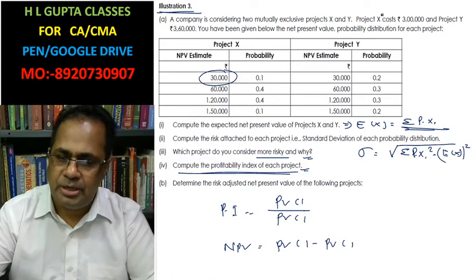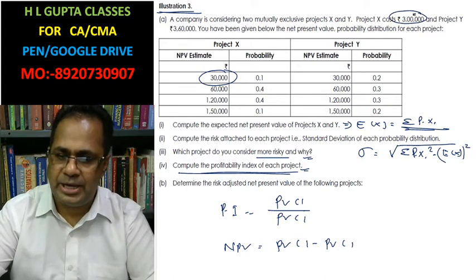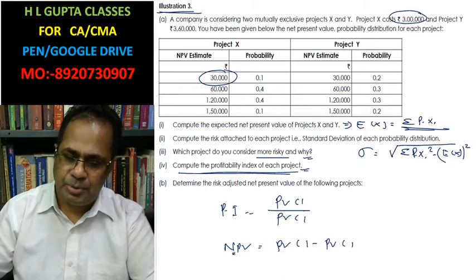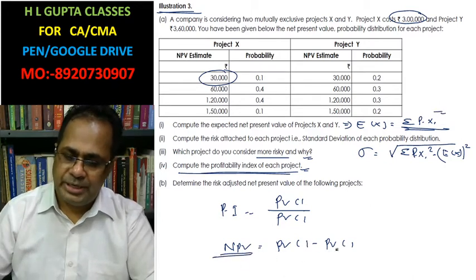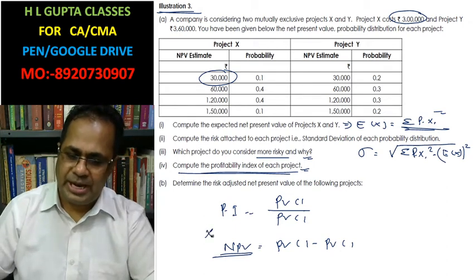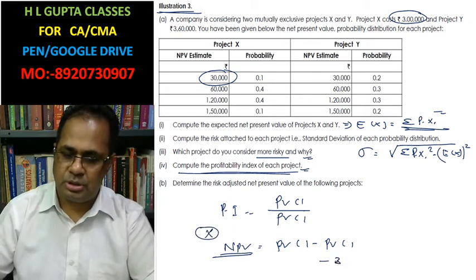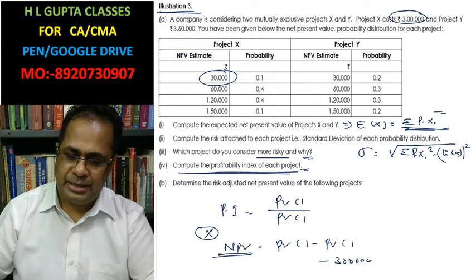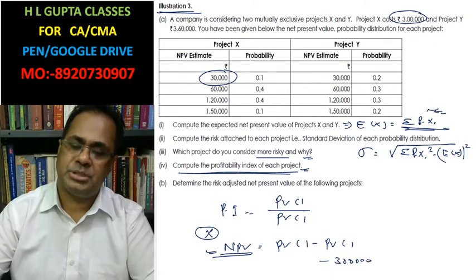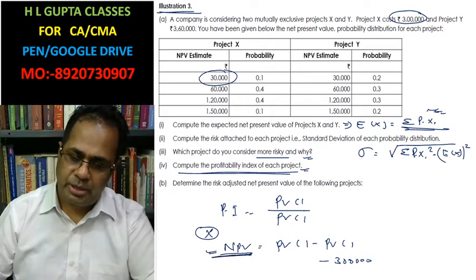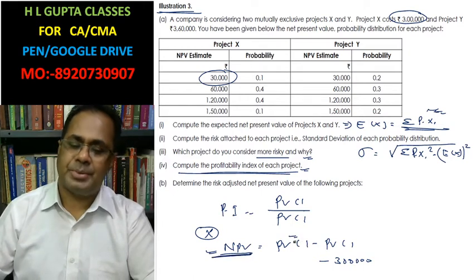Outflow is the initial investment. Suppose for project X the initial investment is this 3 lakh, and the net present value we can take from the expected net present value that we will put here. Then we can calculate the present value of cash inflow.